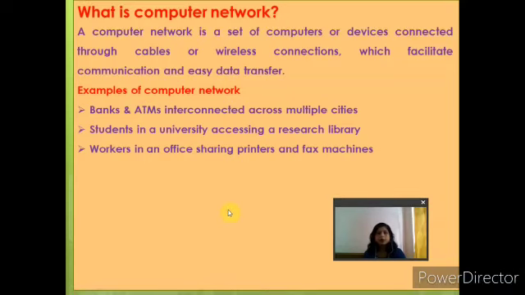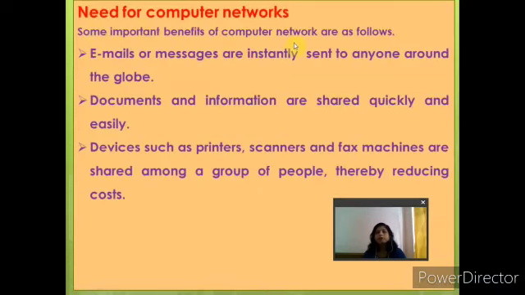Next we'll read about need for computer networks. As I told, we want to easily transfer our data and we can share our devices also. So now see, emails or messages are instantly sent to anyone around the globe. All of you know about this also. Documents and information are shared quickly and easily by using email, by using any other chatting media, or by any other sharing. We can send our documents and information very quickly.